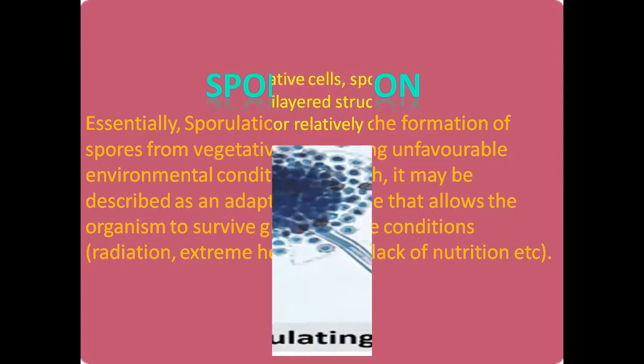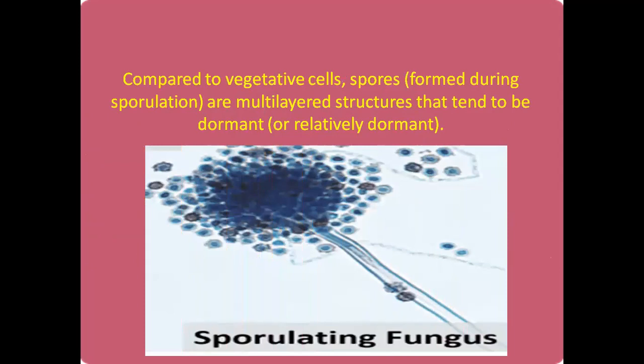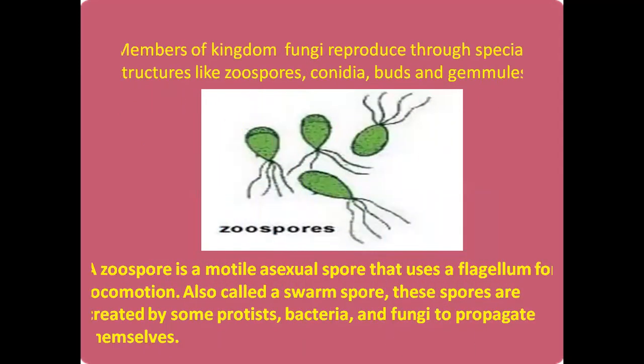Okay, dear students, let's go to the next slide. As I told you, in the sporulating fungus you can see here the blue round structures in the picture. Those are nothing but the spores. These spores are very tolerant to the extreme conditions of the environment. Let's go to the next slide.